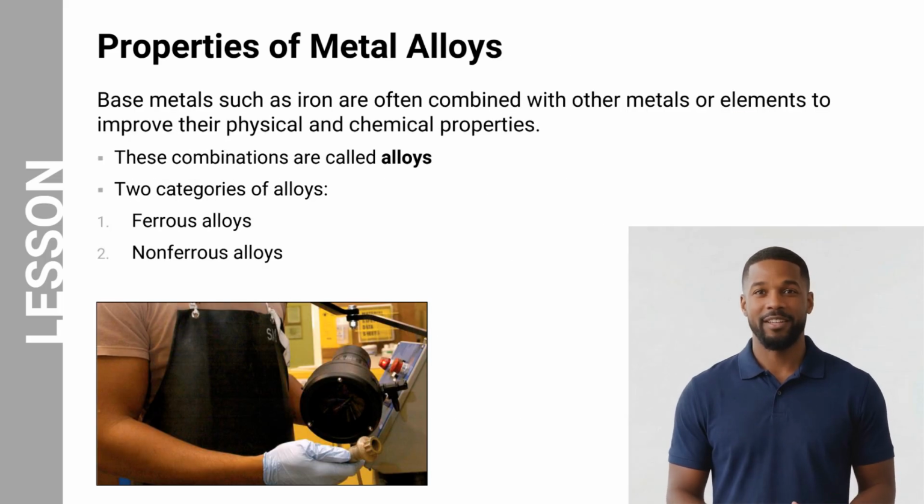Now that we understand the properties of metals, the next concept to understand is alloys. Pure metals often do not possess the strength, durability, or erosion resistance required for aircraft applications. For this reason, base metals such as iron are commonly combined with other metals or elements to improve their physical and chemical properties. When a base metal is combined with other elements, the resulting material is called an alloy. Alloys allow engineers to tailor the properties of a metal to meet specific performance requirements.